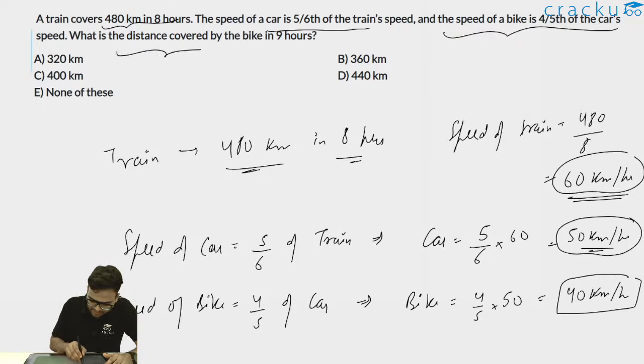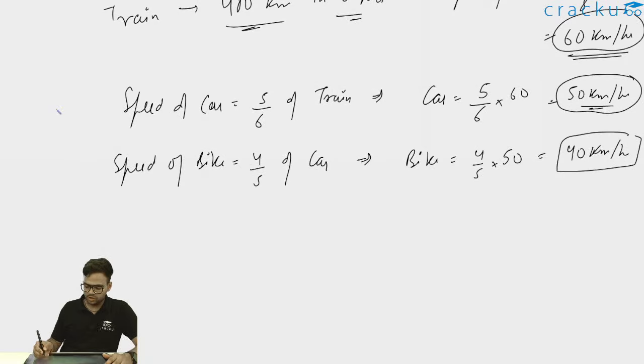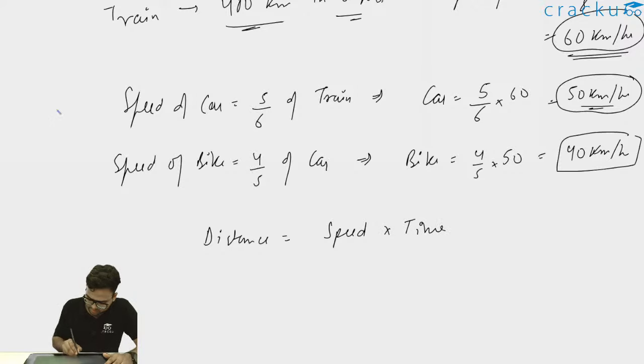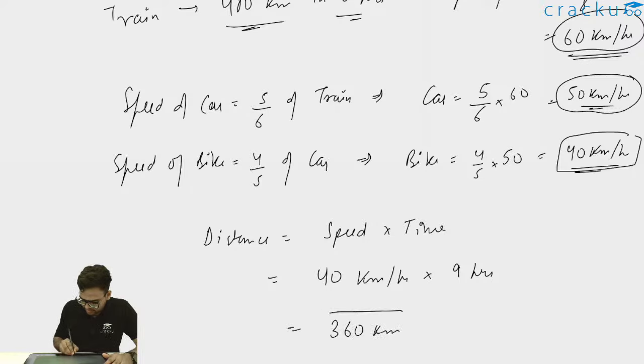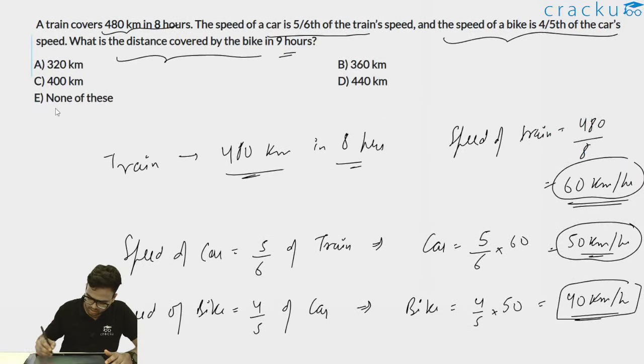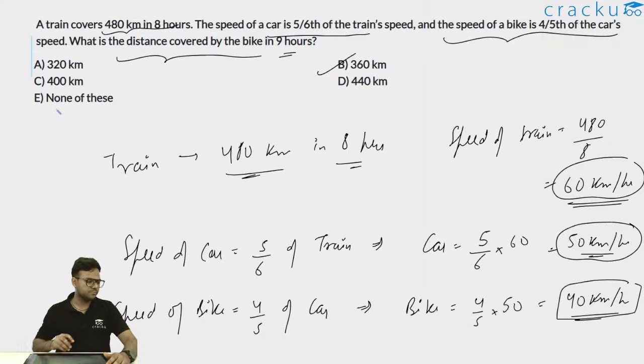What is the distance covered by the bike in 9 hours? We have to find out the total distance covered by the bike in 9 hours. So if the speed of bike is 40 km per hour, distance is equal to speed into time. Thus I can write distance covered by bike, if it is traveling at 40 kilometers per hour in 9 hours, the speed is 40 kilometers per hour, and the total time taken is 9 hours. So 40 into 9, which is 360 kilometers. Therefore, the entire distance which the bike can cover in 9 hours will be 360 kilometers, and therefore option B, 360 kilometers, will be the correct answer.